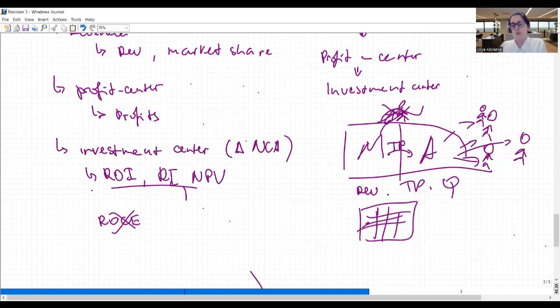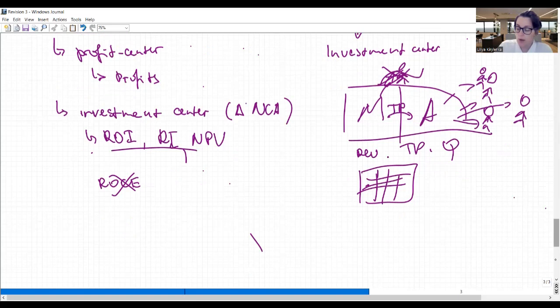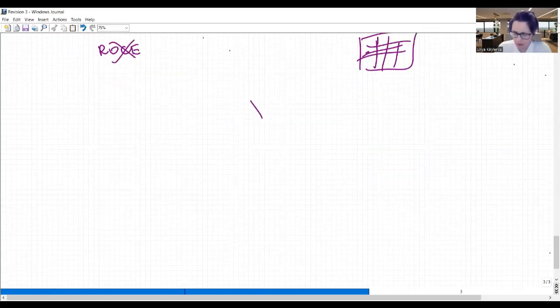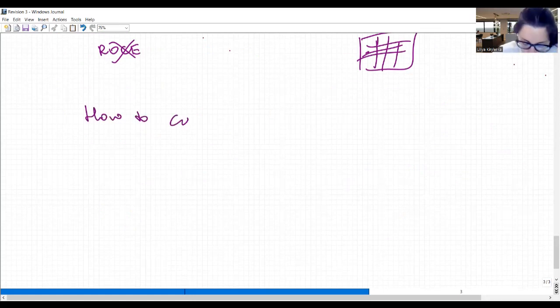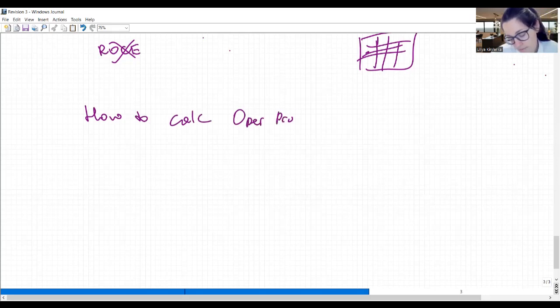Okay, and yes, of course, you will be needed to talk about why residual income is better than return on investment, and EVA is better than the three of the metrics. And what is important is how we calculate the result. So how to calculate operating profit, return on investment, residual income. Well, and EVA, but EVA is usually not tested in this way.